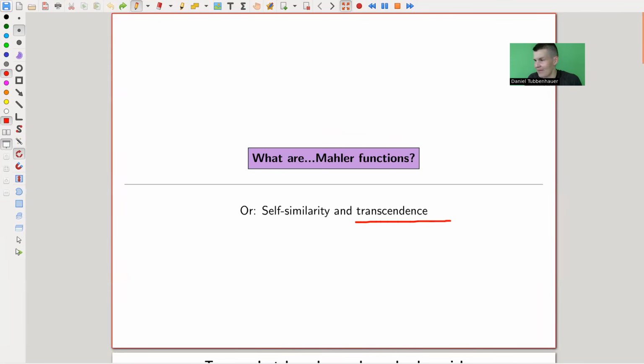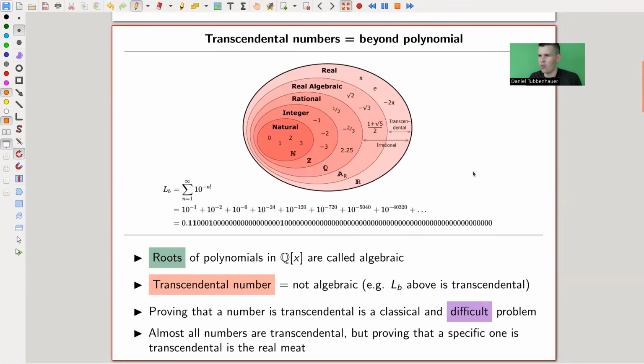It will be transcendent numbers, and there's actually two approaches, and one of them is due to a German mathematician called Mahler, and the corresponding type of functions are called Mahler functions. They're kind of motivated by fractals, so that's why I call it self-similarity. We'll see what that means. But let's just jump right into it. Okay, so what is this all about?